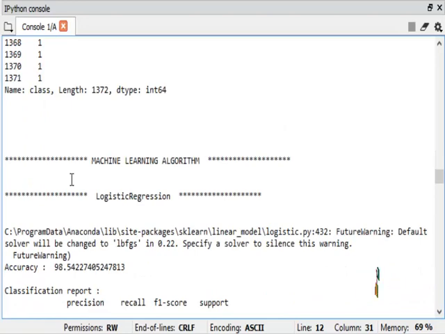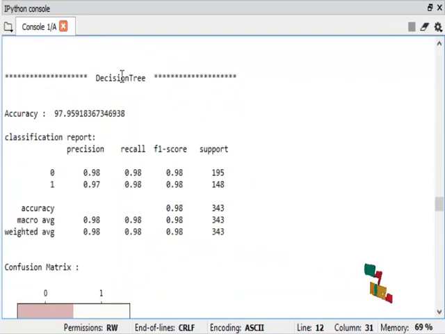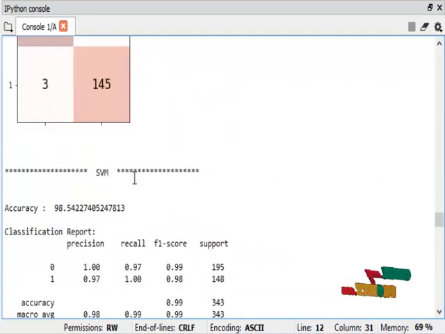And then I am going to use the algorithms. In this paper, three existing algorithms are used. One is logistic regression, another one is decision tree, and then SVM.